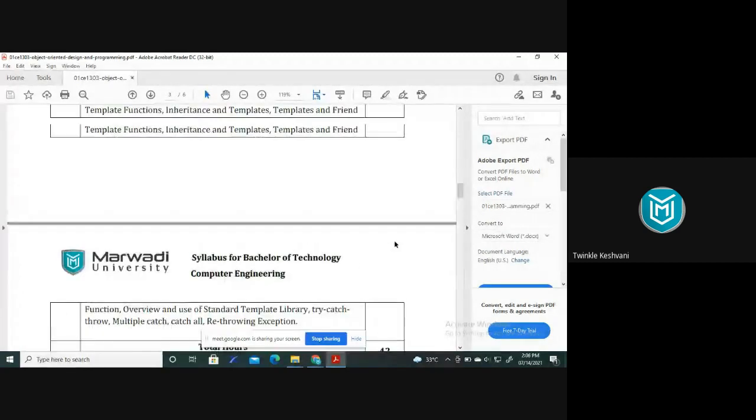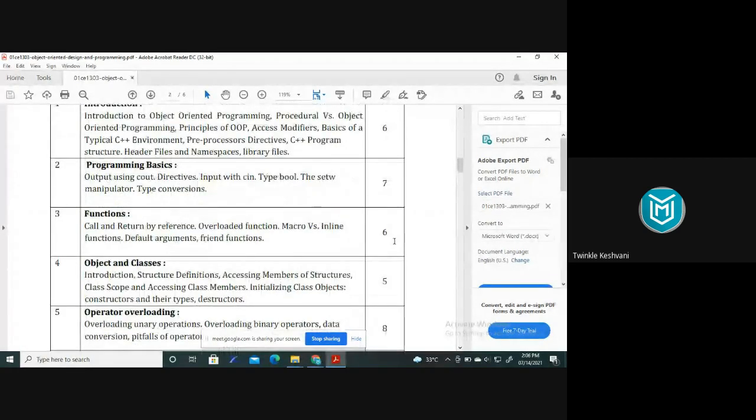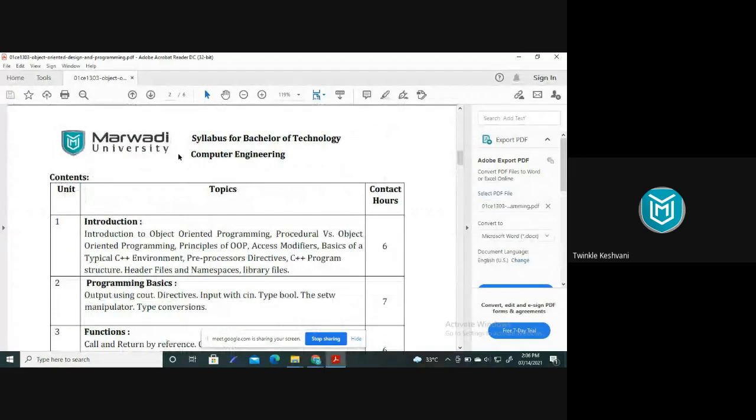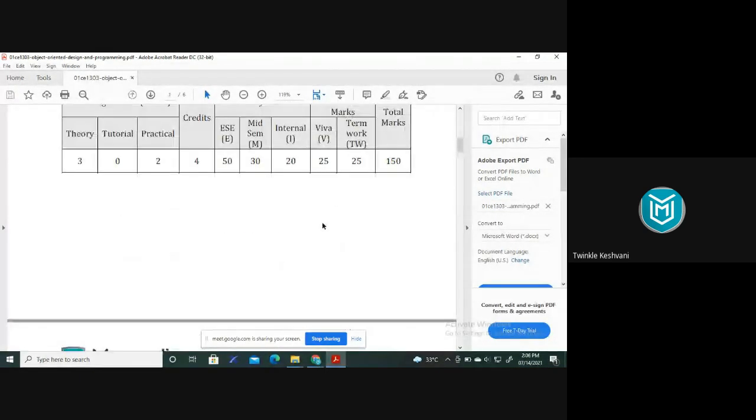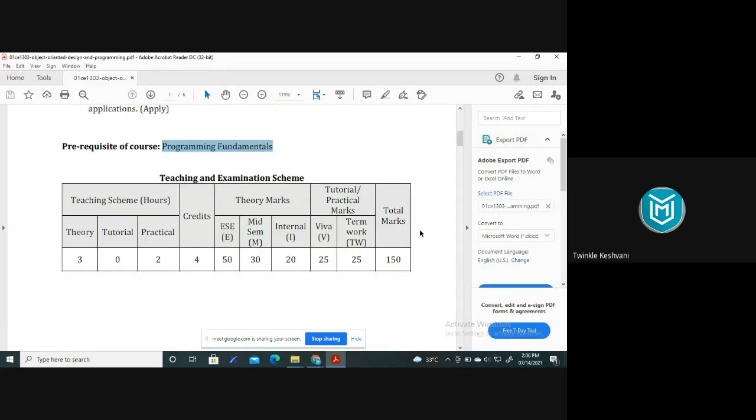So this is all about your syllabus. You can go through it once. You can find this syllabus on the Marwadi University website, as I have already shown you in the first semester. So I hope you all remember how to download the syllabus from the Marwadi University website.